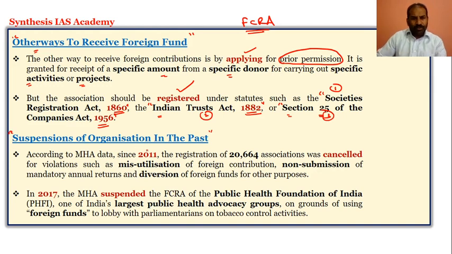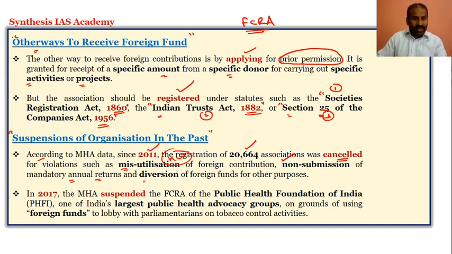The Ministry of Home Affairs in 2011 cancelled 20,664 associations. Why? Because they violated rules on misutilization. This is important; misutilization is a keyword. They misutilized the foreign contribution, or they did not submit the mandatory annual returns. They have to submit the annual returns.